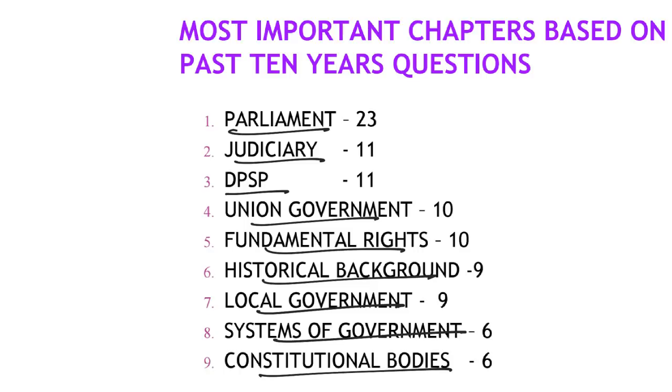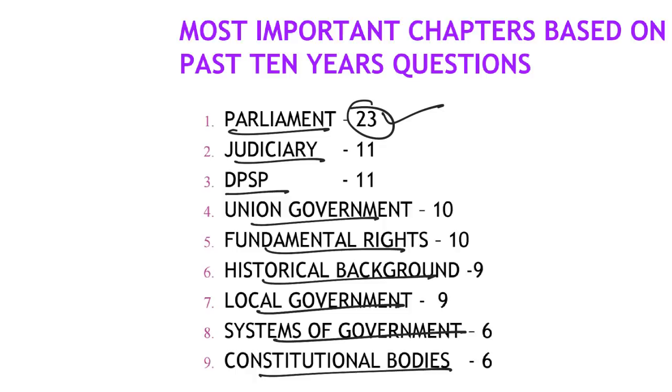Parliament, we obviously know that's the lengthiest chapter, and the most preferred reference book is the same Lakshmikant, you don't have to refer to any other books. Obviously, if you are a serious aspirant, you will know that. Parliament is a big chapter, and it has 23 questions if you analyze from the past 10 years.